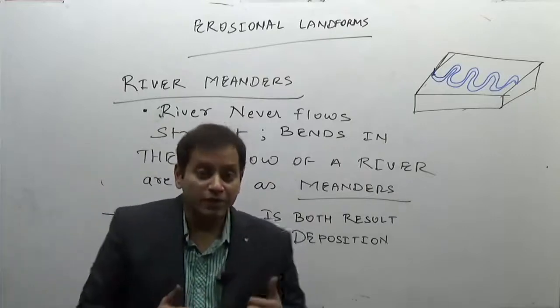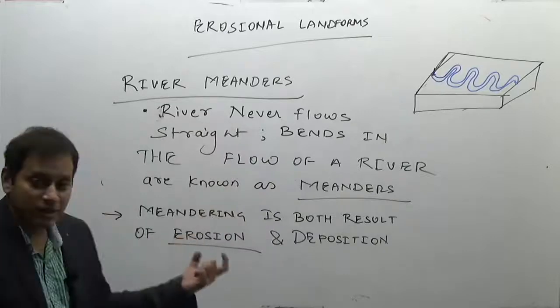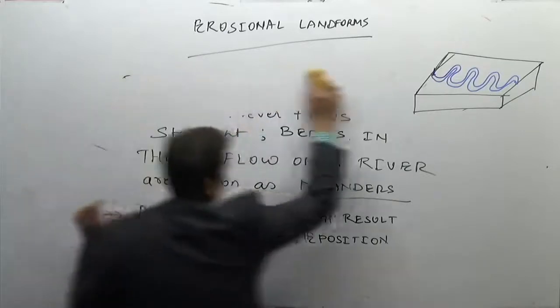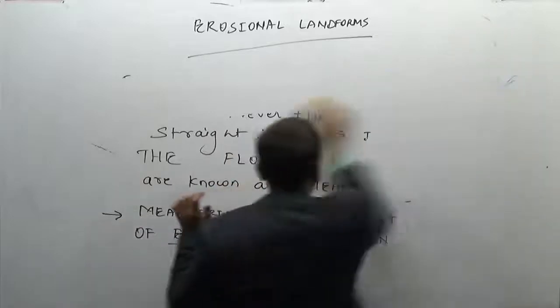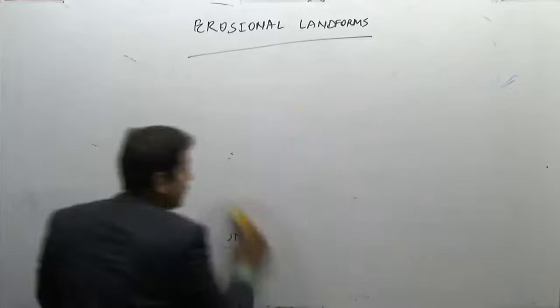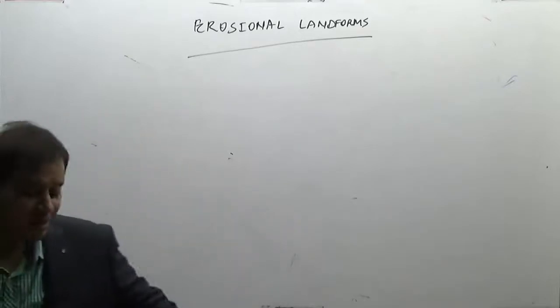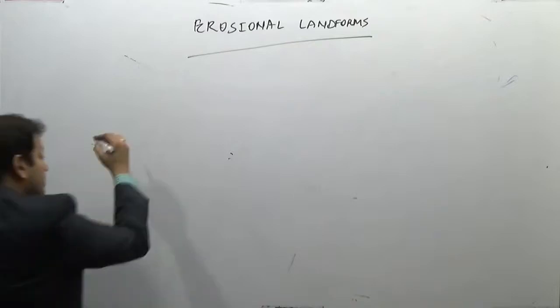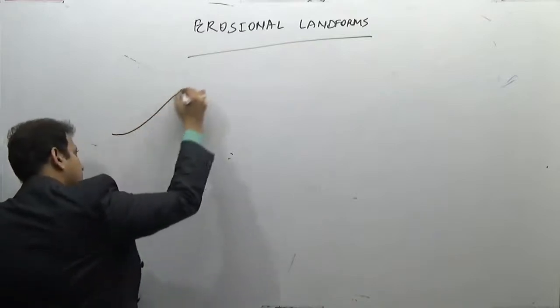Now, when we say it is a result of both erosion and deposition, how is it so? Let's look inside the meander to see how. Now, suppose this is a meander.